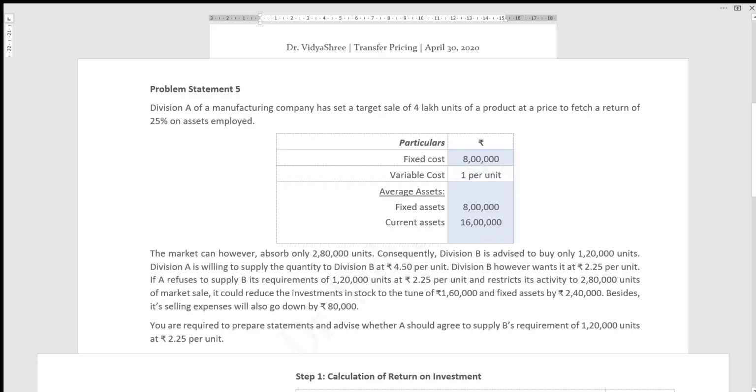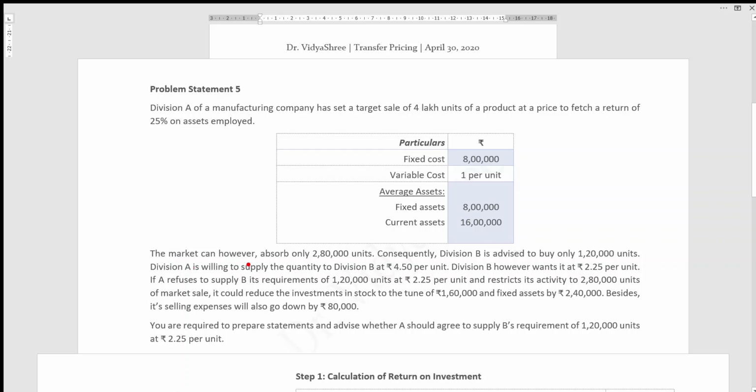Division A of a manufacturing company has set a target sale of 4 lakh units of a product at a price to fetch a return of 25% on assets employed. You have to observe here very carefully. The total sales here is 4 lakh units and the return on investment or return on assets employed, that is profit, is nothing but 25%. Well, the details are given: fixed cost, variable cost per unit, and the average assets, that is fixed assets and current assets.